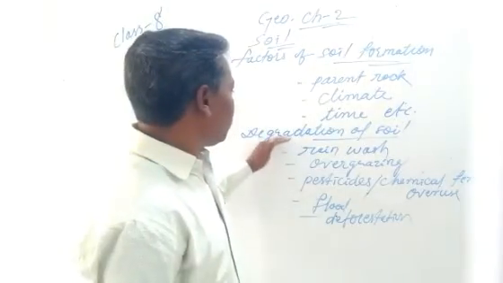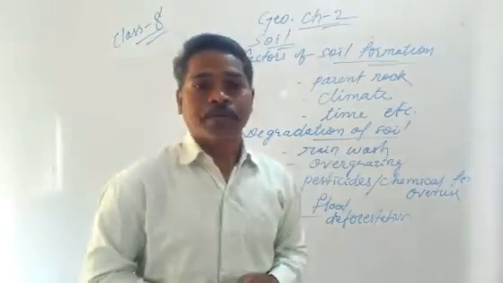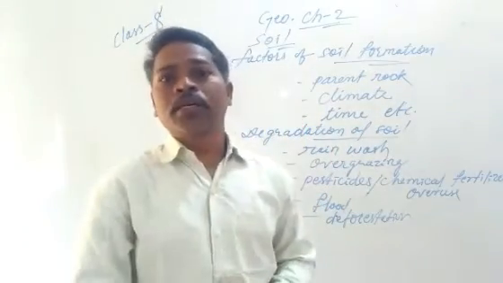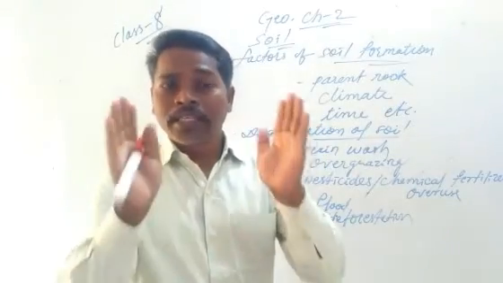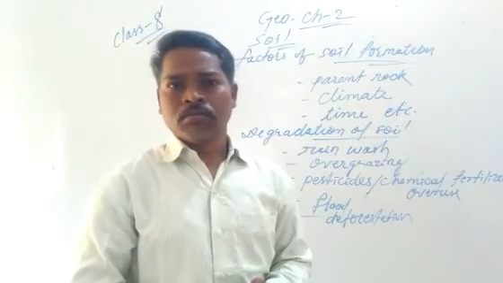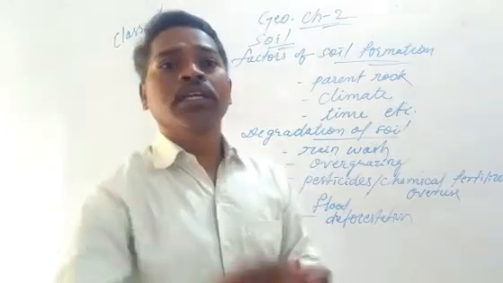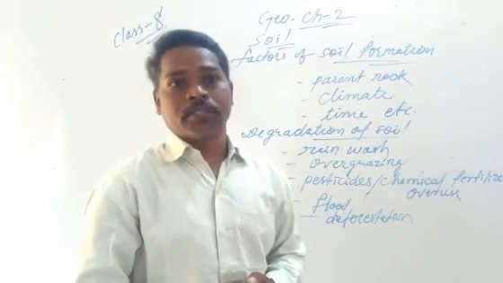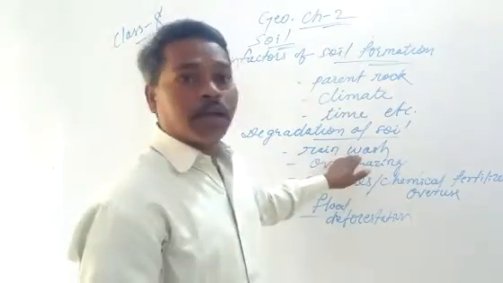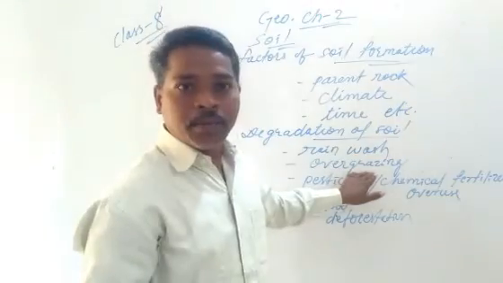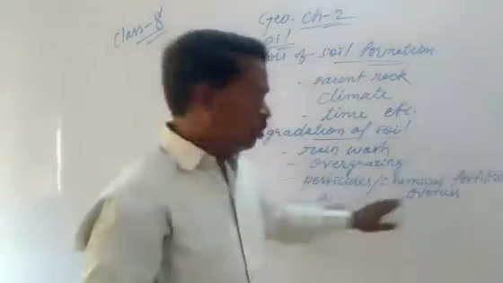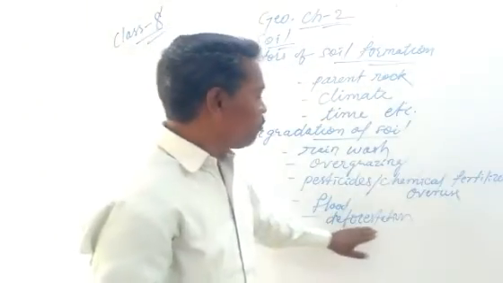Next we will see the degradation of soil. Dear students, there are some major reasons why soil erosion or depletion takes place, meaning a reduction in the quantity of soil. The major reasons, as I have written here, are rain wash, overgrazing, pesticide and chemical fertilizer overuse, flood and deforestation.